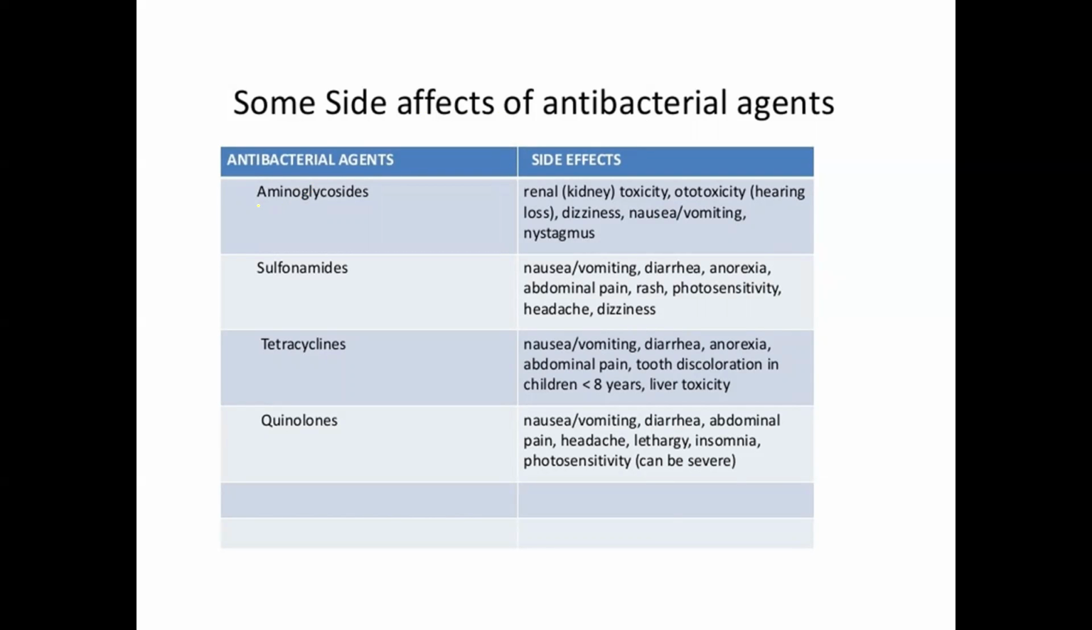Aminoglycosides cause renal toxicity, ototoxicity, dizziness, nausea, vomiting, and nystagmus. Sulfonamides cause these, and tetracyclines and quinolones cause these symptoms, you can see here. Each drug has about a 50% positive response, while 50% is a negative response, and these negative responses arise as side effects.